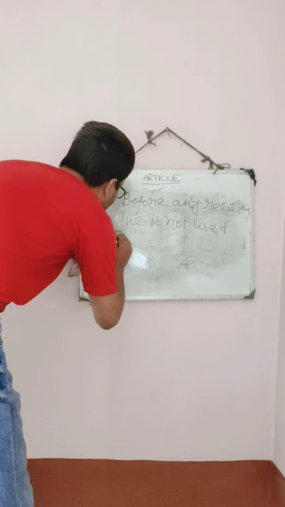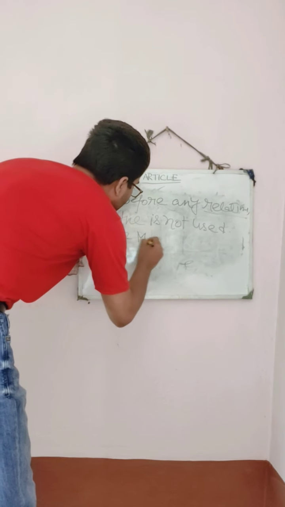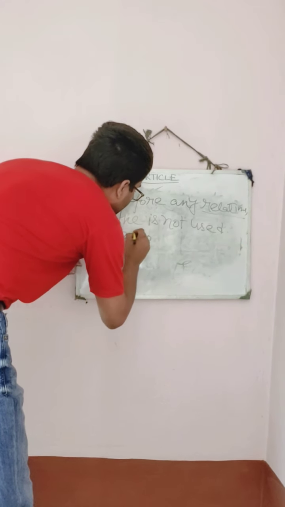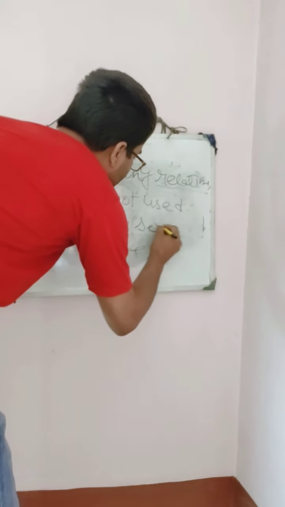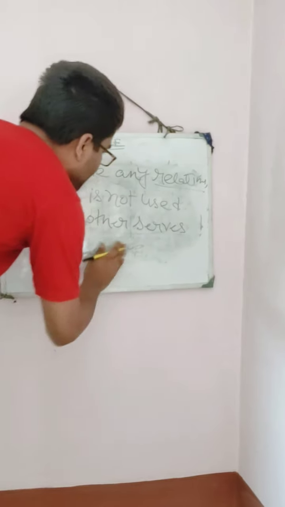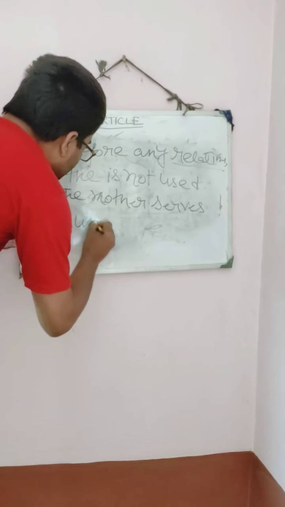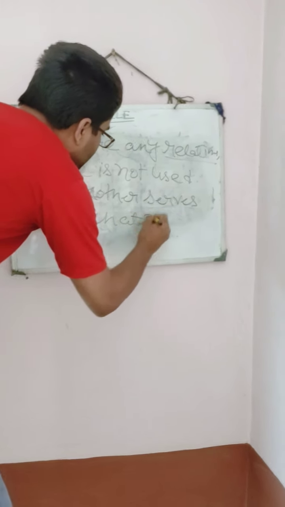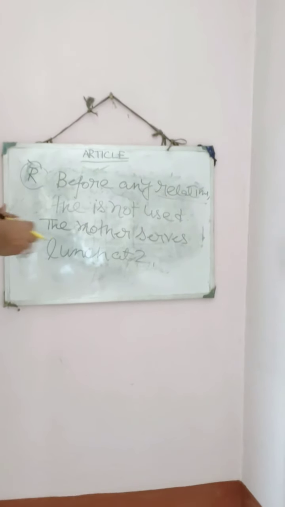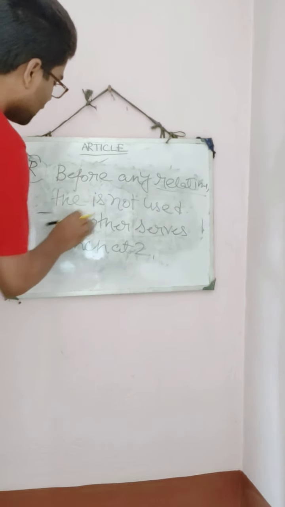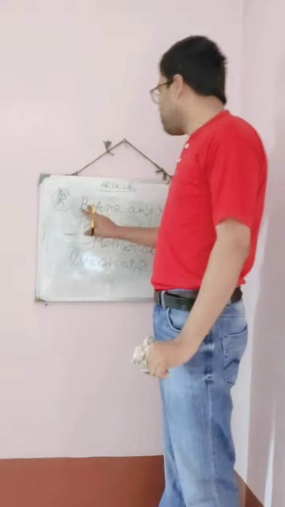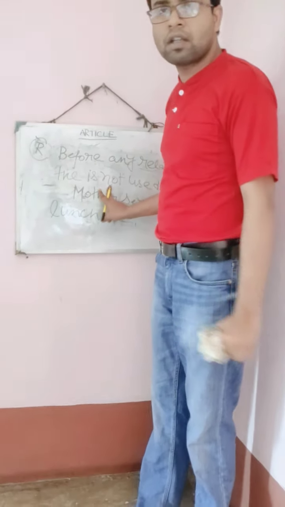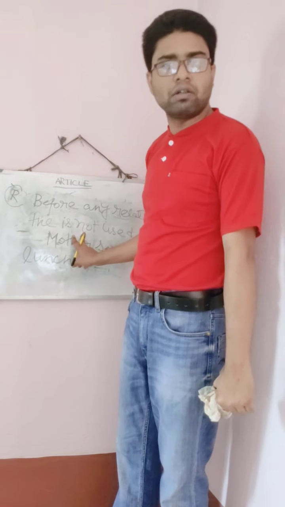If I write the mother serves lunch at 2, it will be wrong. You should say mother serves lunch at 2. So here what have we known? Here we have known that before the names of any relations, the article is not used.